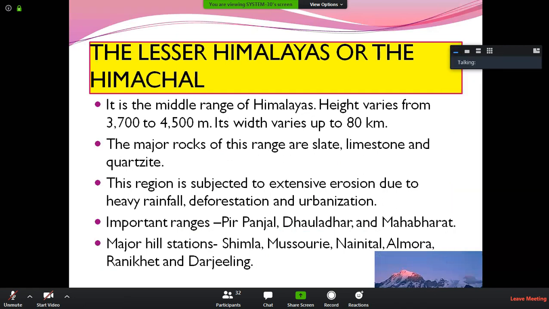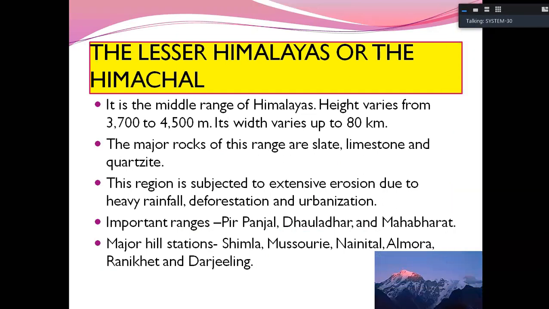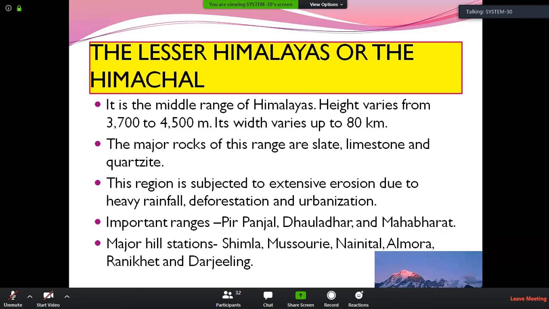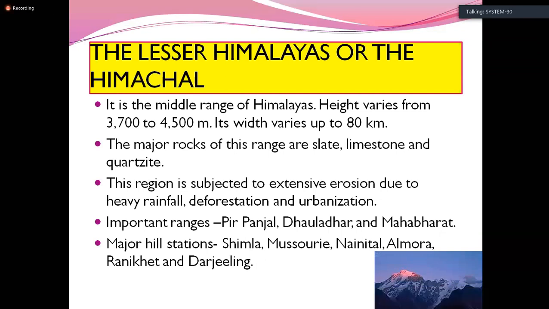Next we are going to see the Lesser Himalayas. This Lesser Himalayas is also called by the name Himachal. It is the middle range of the Himalayas. Why? Because it is in the middle of the Greater Himalayas and the Shivalik Himalayas, and its height varies from 3,700 meters to 4,500 meters, and its breadth varies up to 80 kilometers.